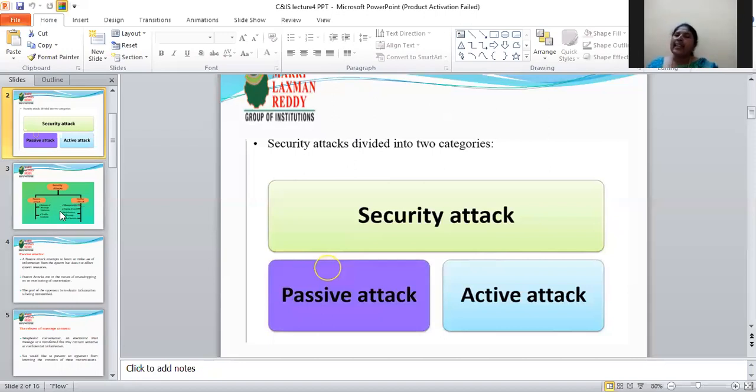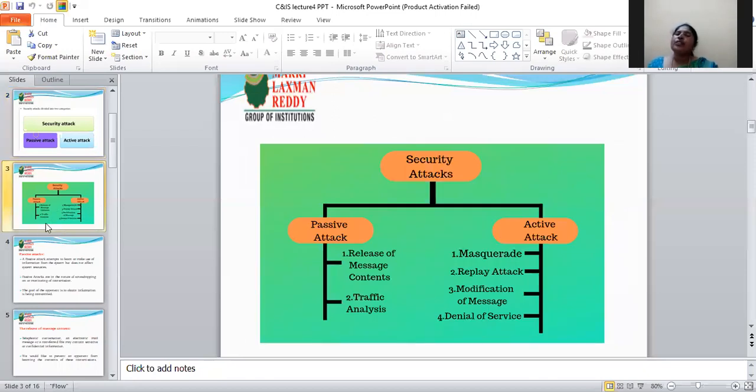Passive attacks and active attacks are again divided into different types. A passive attack can be divided into two types, and an active attack into four types.